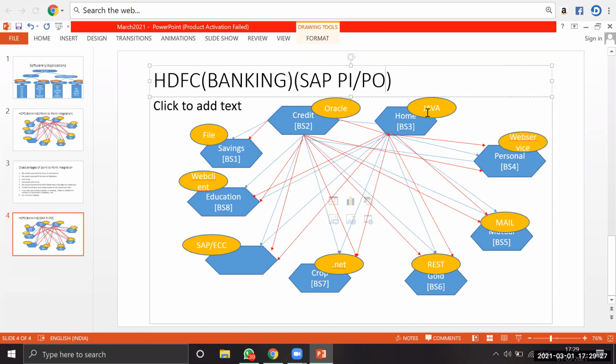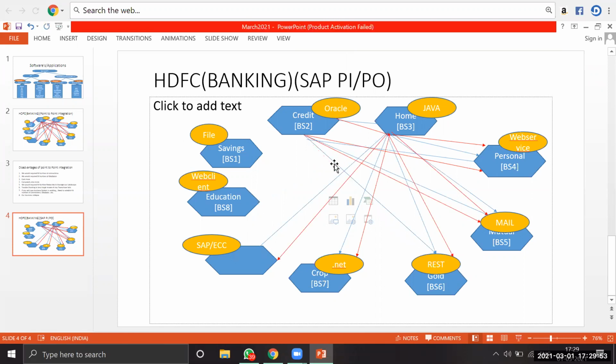Now if you go for PI/PO, there is no need to provide these many connections, and no need to use multiple mediators. So let's put a middleware here now. I'm going to remove all the connections. Instead of point-to-point integration, we are going to use the middleware.